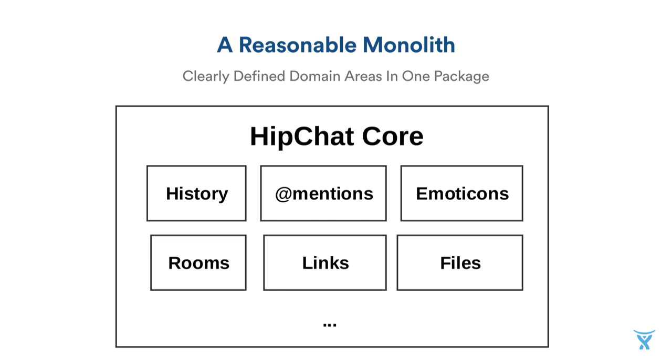We have HipChat core. It's got well-defined functional areas. They just happen to live in the same package. So I can take this package, and I can deploy multiple of them, and I can send any request for anything to any of these monoliths, right? If I need history, send it to the monolith. I need emoticons, @mentions, whatever it is, I can send any request to any of these, and I can sort of scale them by deploying lots of them.